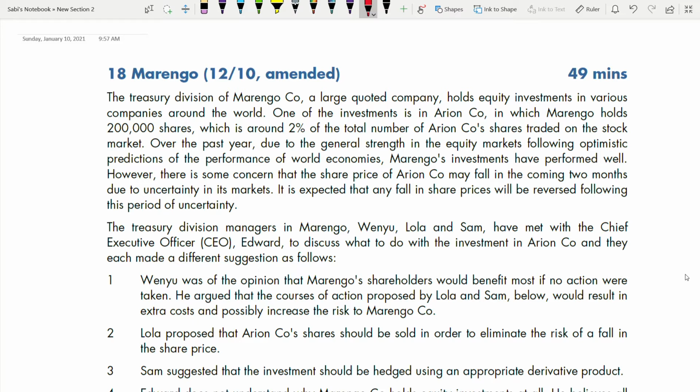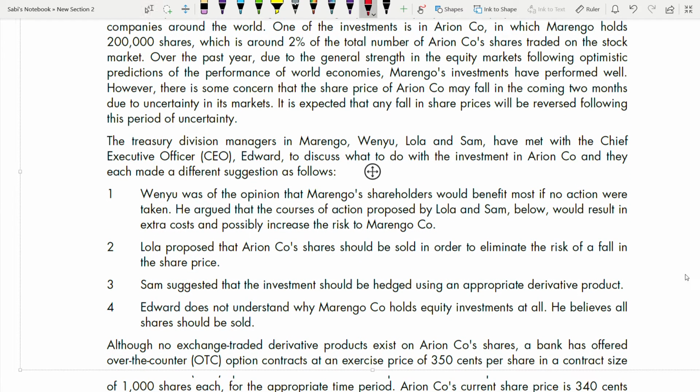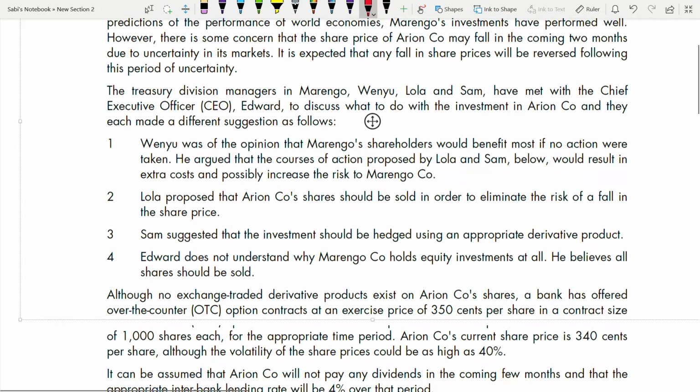It is expected that any fall in share price may be reversed following this period of uncertainty. The treasury division managers in Marengo, Venio, Lola, and Sam, have met with the CEO, Edward, to discuss what to do with the investment in Arian company, and they each made different suggestions as follows. This you need for your part B, because we need to give reasons for the suggestions by the 3 managers and the CEO.